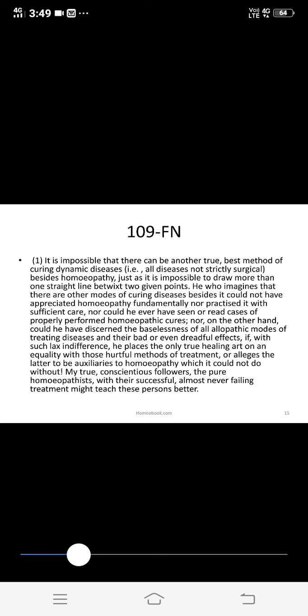My true conscientious followers, the pure homeopathists with their successful almost never failing treatment, might teach these persons better.